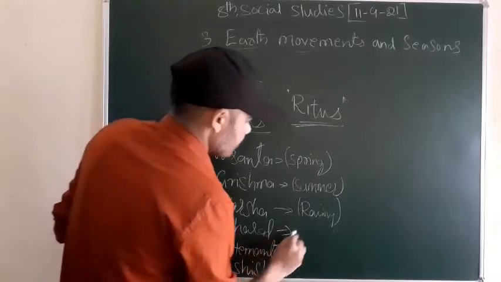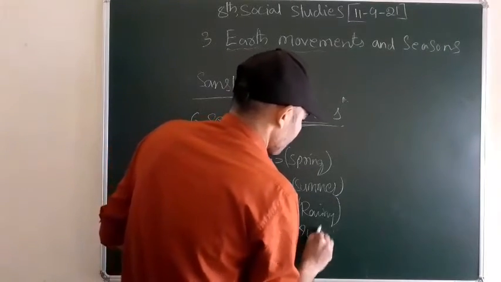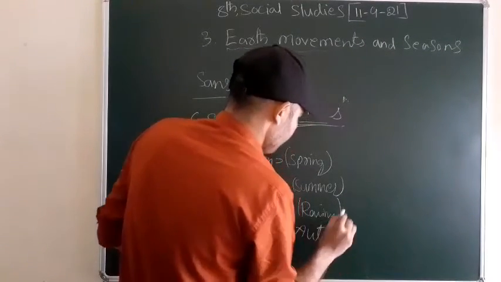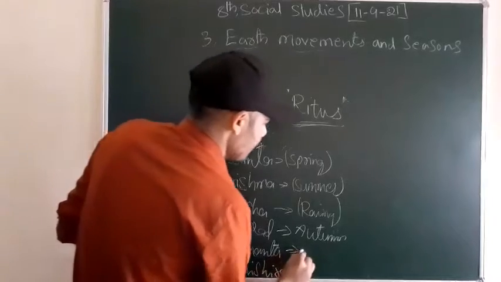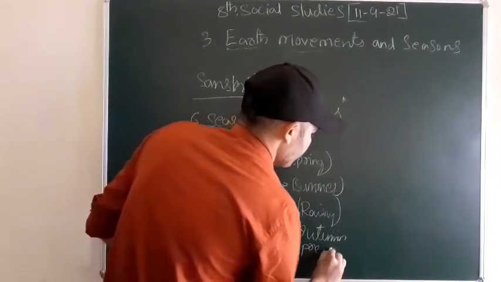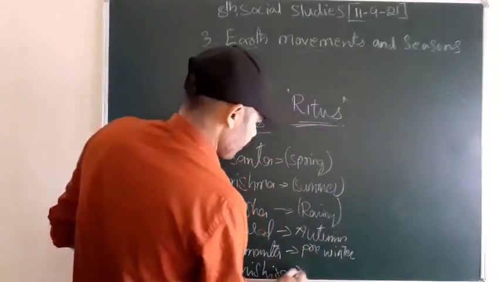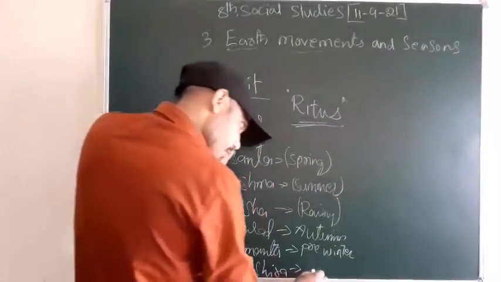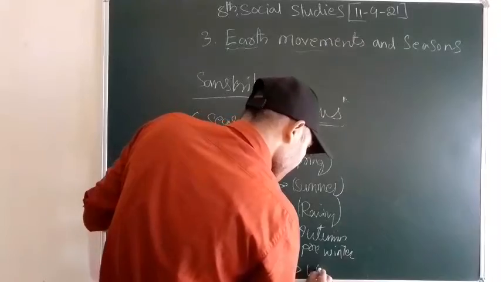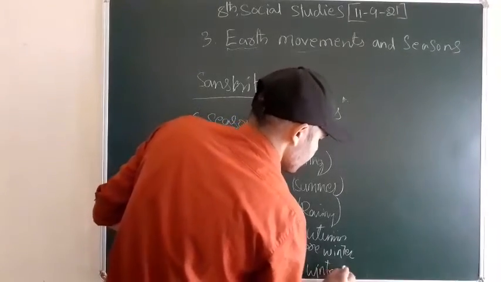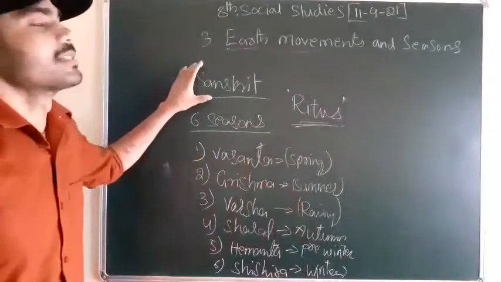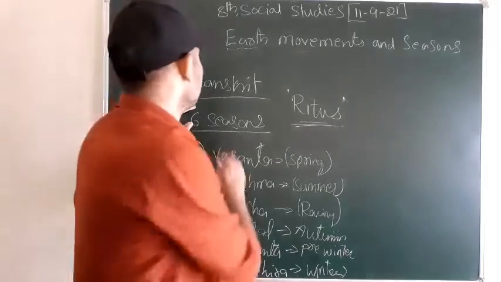Sharad, autumn, right? Autumn. When it comes to Hemant, pre-winter. And finally, Shishira, winter season. Right, Nana?